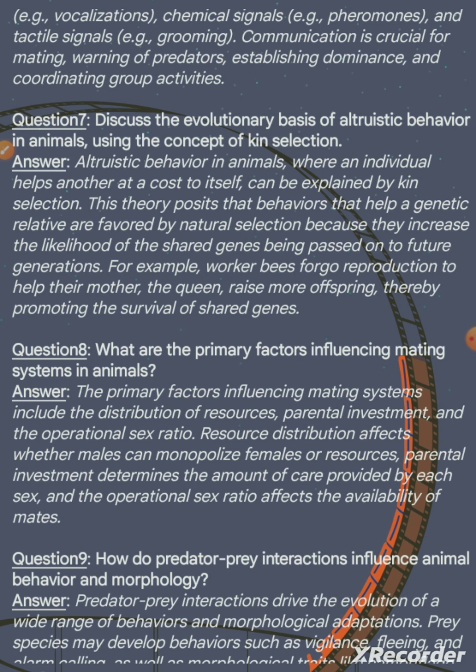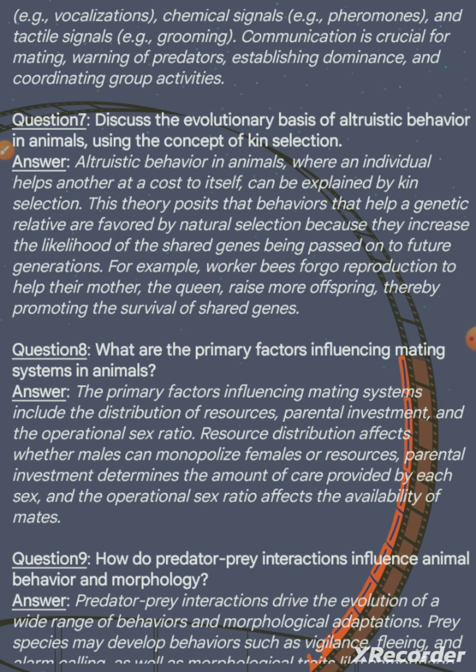Question 8. What are the primary factors influencing mating systems in animals? Answer. The primary factors influencing mating systems include the distribution of resources, parental investment, and the operational sex ratio.